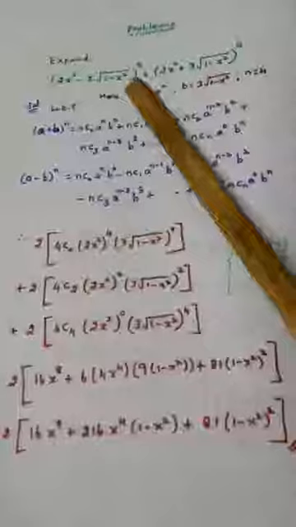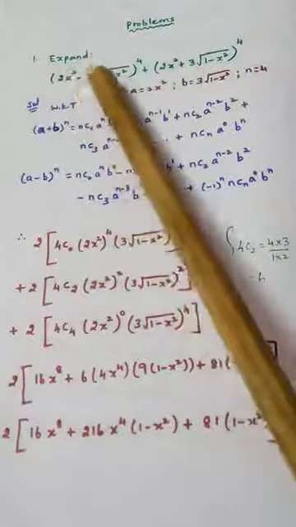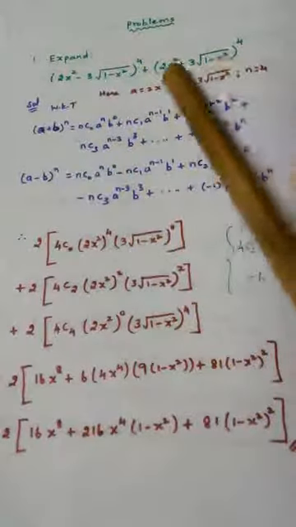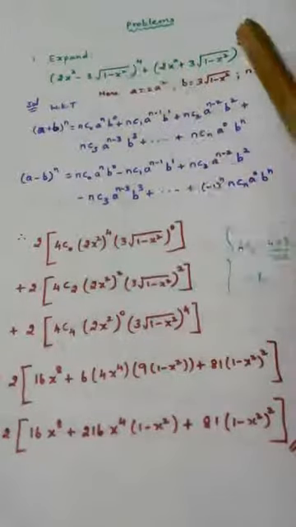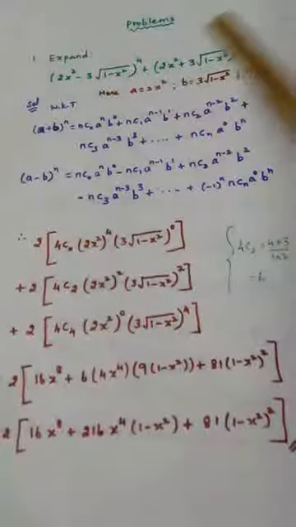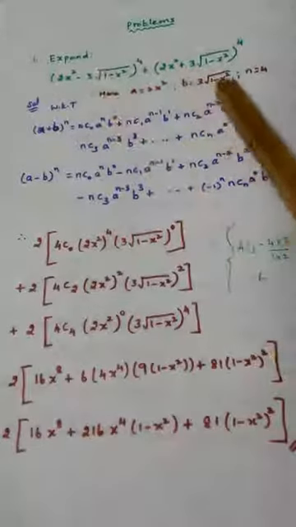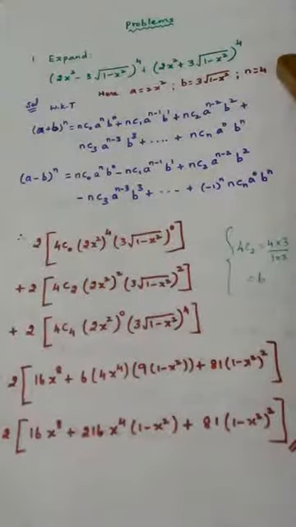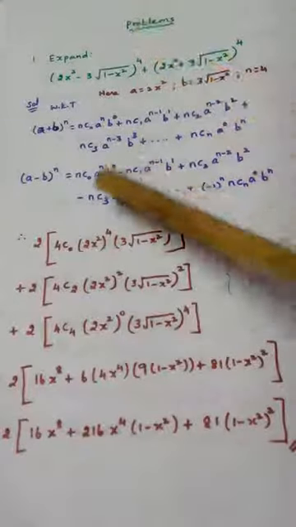So we know very well, if I want to expand this, I can use the formula a minus b whole power n, right? A minus b whole power n. If I want to expand this, a plus b whole power n, where n is 4, a and b are same. So I am writing what is a. A is 2x square, b is the second term, 3 into root of 1 minus x square, n value is 4. So instead of calculating this separately and calculating this separately and then finally adding, we are going to look at the two formulas now.